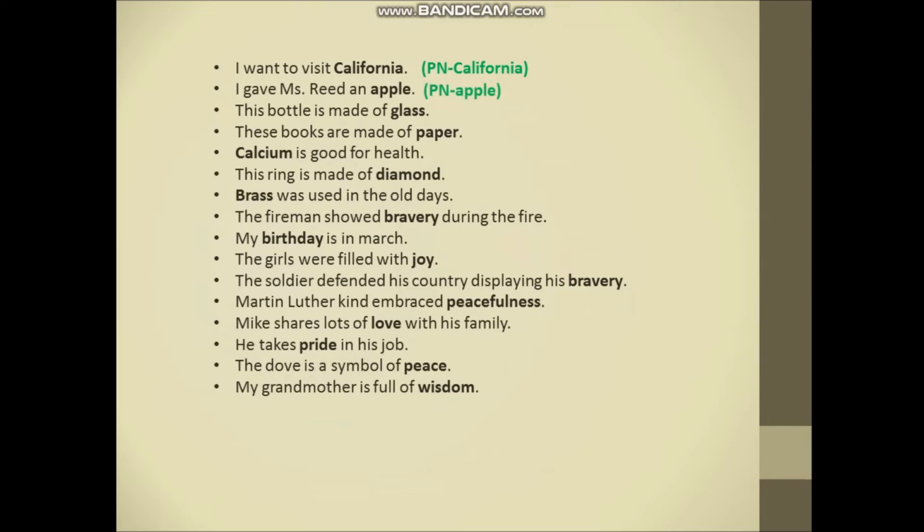This bottle is made of glass. Here glass is a kind of material, so it's a material noun. These books are made of paper. Here paper is a material noun. Calcium is good for health. Again, calcium is a material noun. This ring is made of diamond. Again, diamond is a material, so it is a material noun. Brass was used in old days. Brass is a material noun.